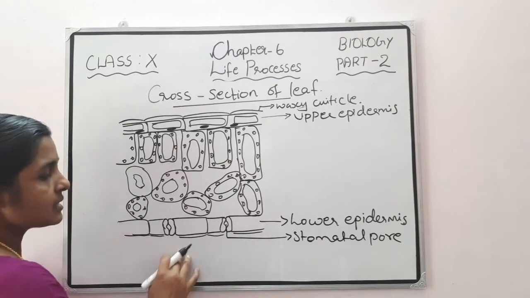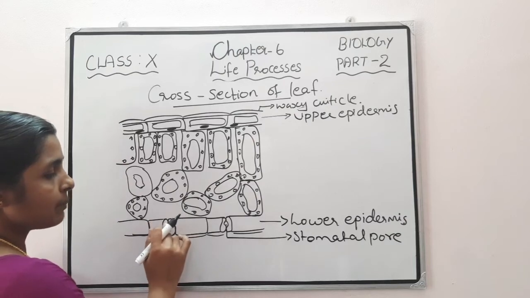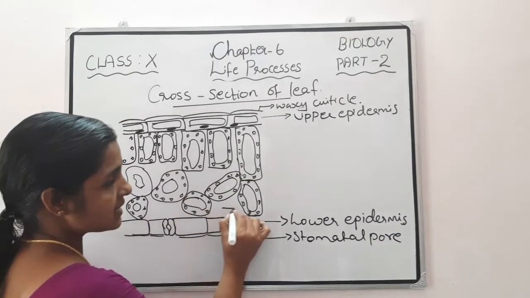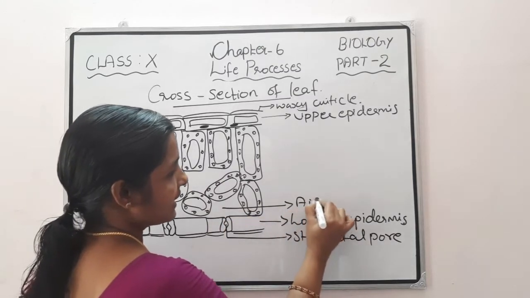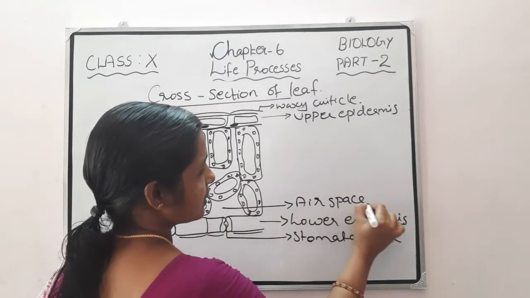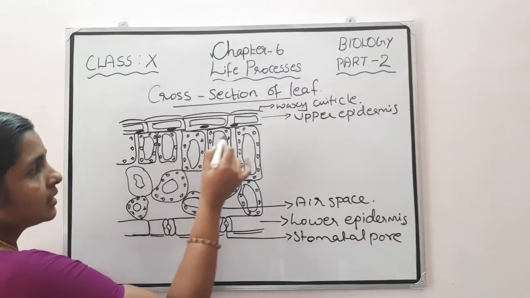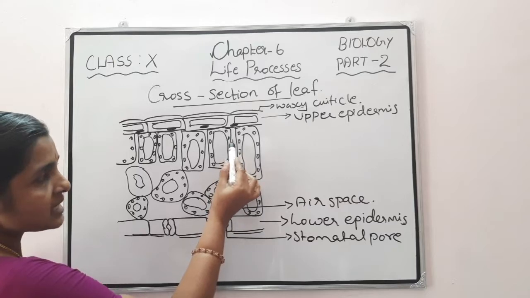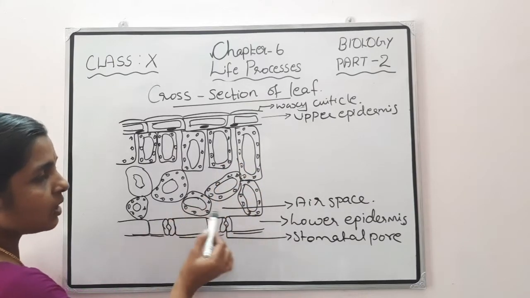In the lower epidermis. Below this stomatal pore, you can see that air spaces are there.